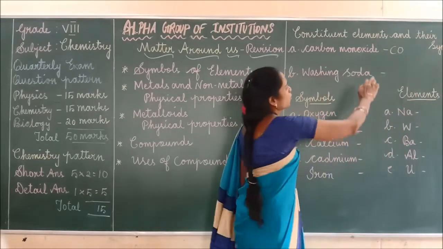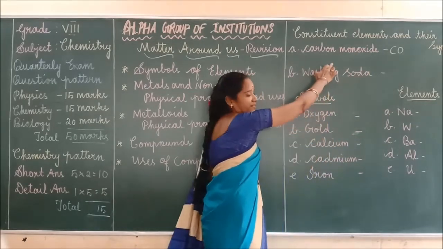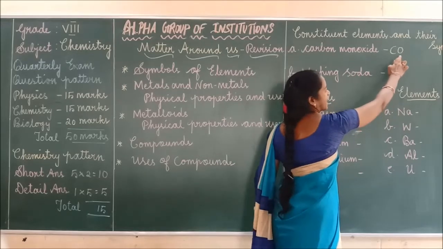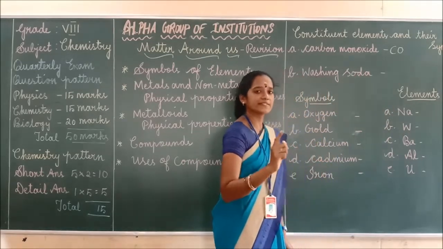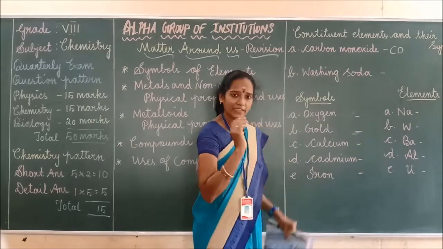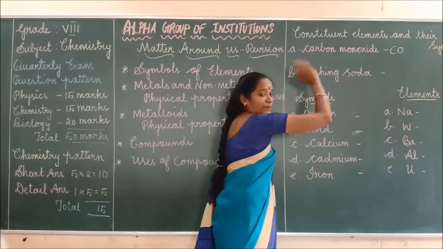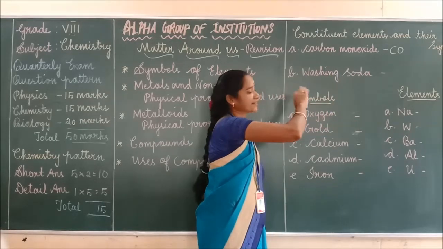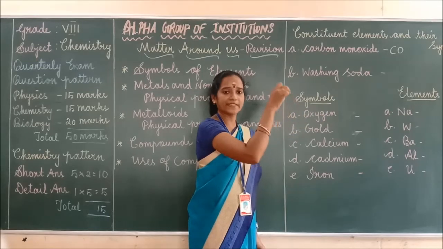Okay. Then what are the constituent elements present in carbon monoxide? Carbon as well as oxygen. Like that you have to write. Okay. First the compound name will be given to you. So first you have to write the symbol. Next you have to write the elements that are present in the compound.